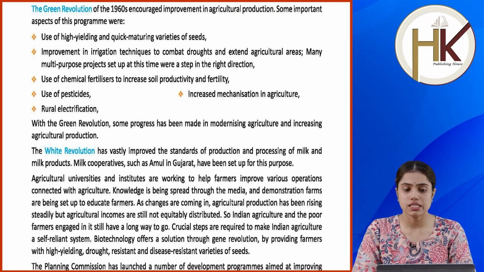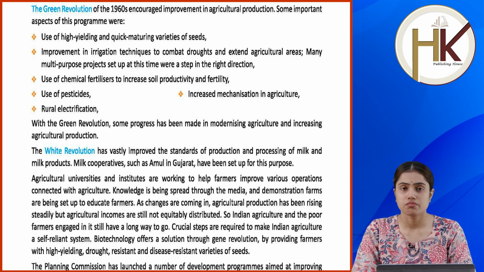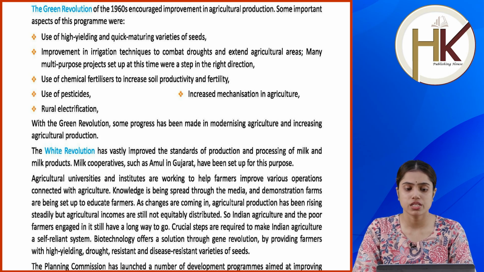The Green Revolution of the 1960s encouraged improvement in agricultural production. Some important aspects of this program were use of high-yielding and quick maturing varieties of seeds, improvement in irrigation techniques to combat droughts and extend agricultural areas. Many multi-purpose projects set up at this time were a step in the right direction. Use of chemical fertilizers to increase soil productivity and fertility, use of pesticides, increased mechanization in agriculture, rural electrification. With the Green Revolution, some progress has been made in modernizing agriculture and increasing agricultural production.